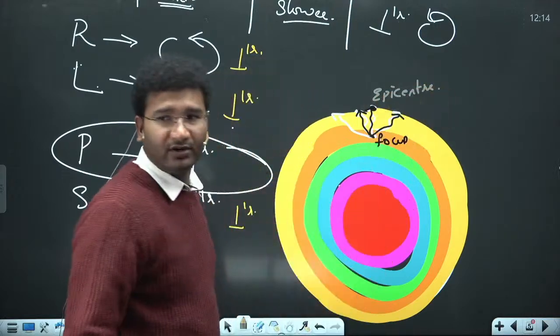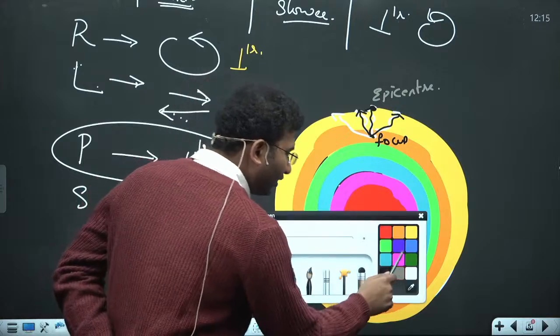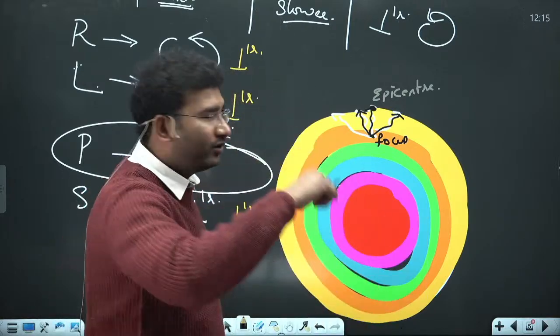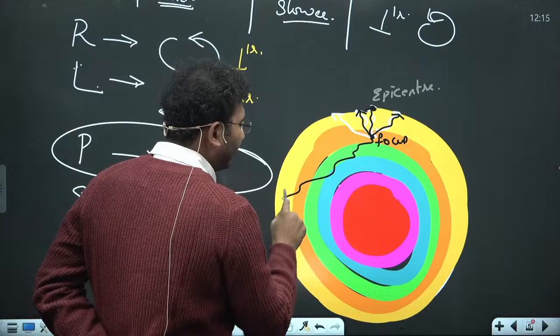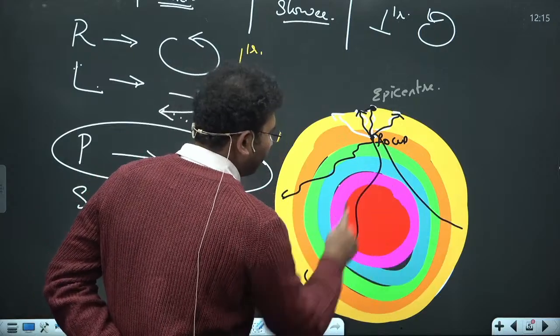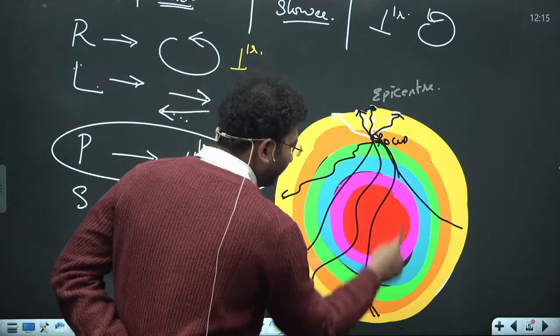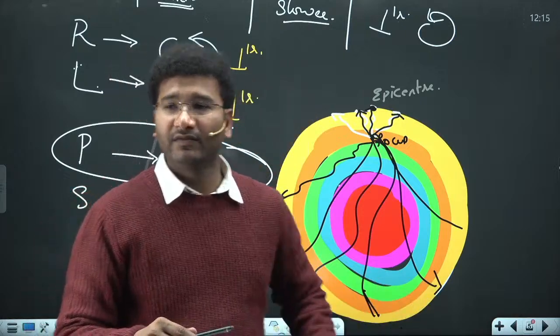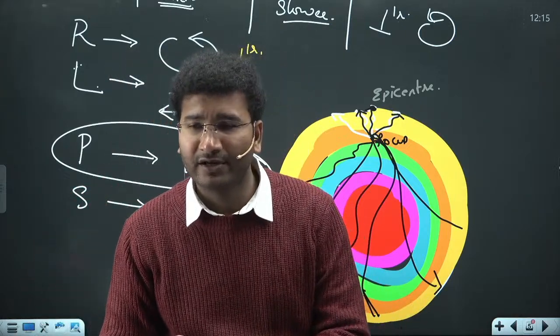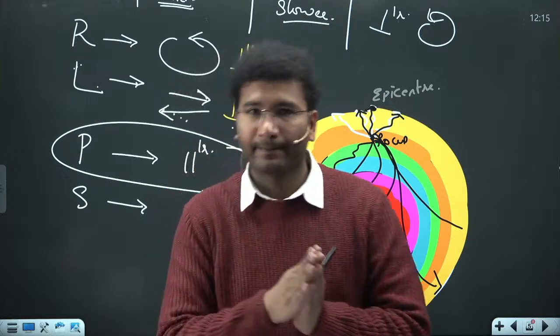Now see, these earthquake waves start to move in all directions. It's not that they move in only one direction. They move in every direction, to the other parts of the earth as well. But here you should understand one thing: whenever they are moving from one medium to a different medium, they start to bend, right?